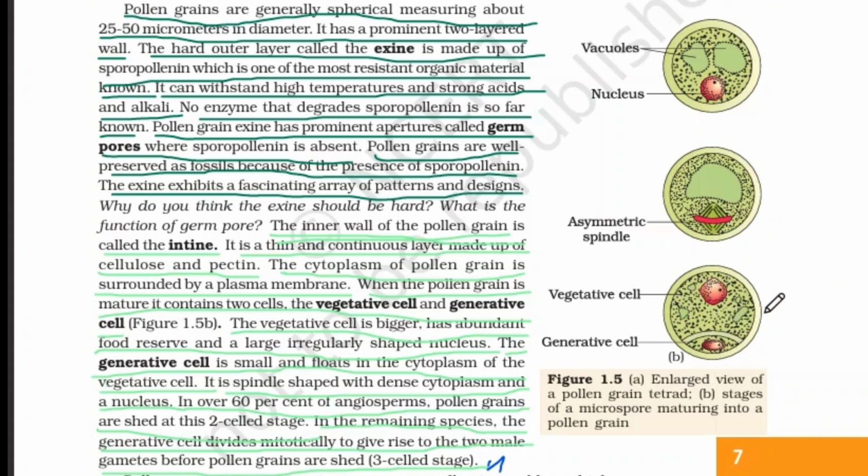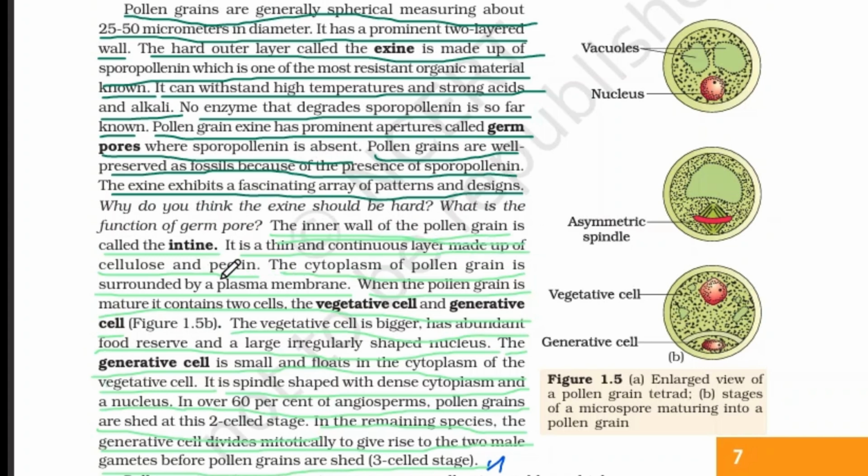The inner wall of these pollen grains is called intine. It is a thin and continuous layer made up of cellulose and pectin. Whereas the exine is made up of sporopollenin, the intine is made up of cellulose and pectin, and compared to exine, intine is soft, thin and continuous.